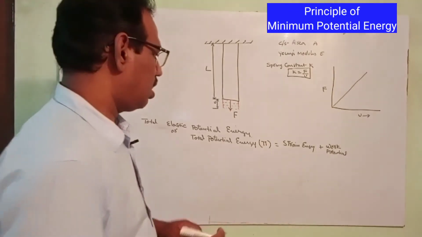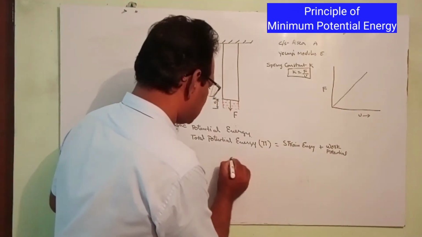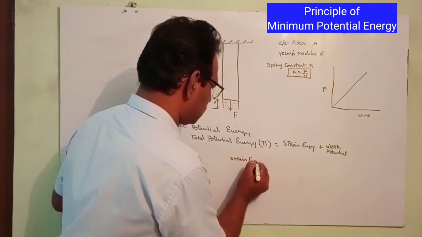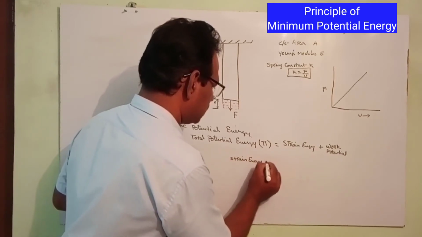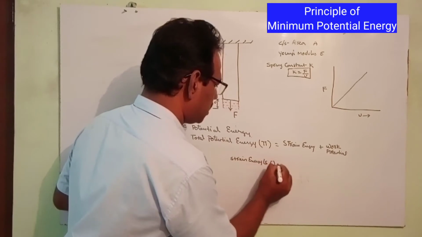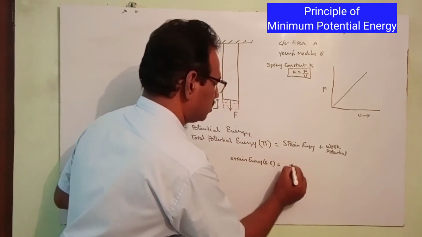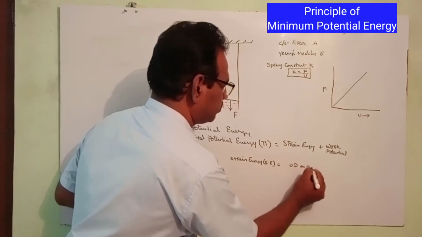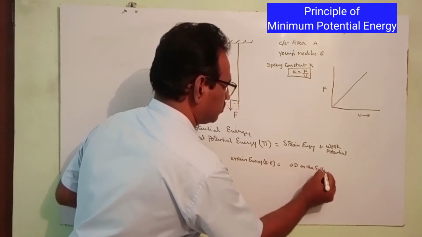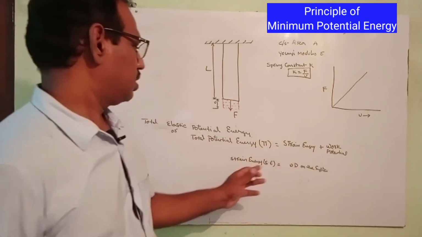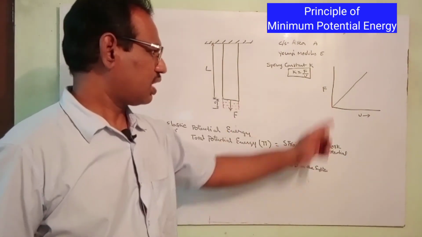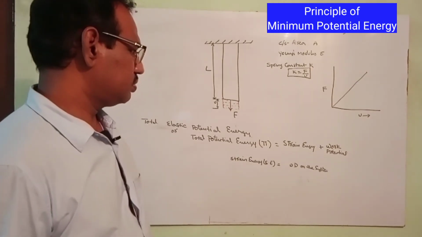So now this strain energy, that is SE, is nothing but work done on the system. Strain energy is nothing but work done on the system. So what is the work done on the system?